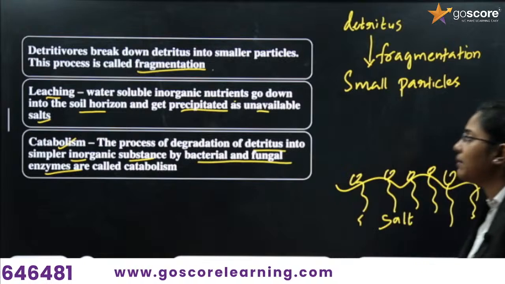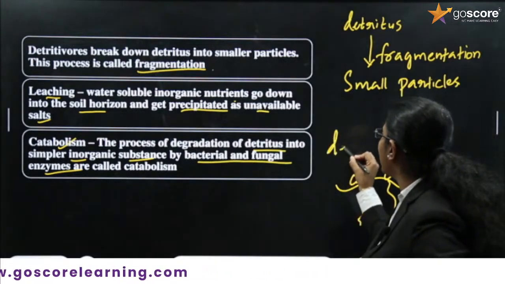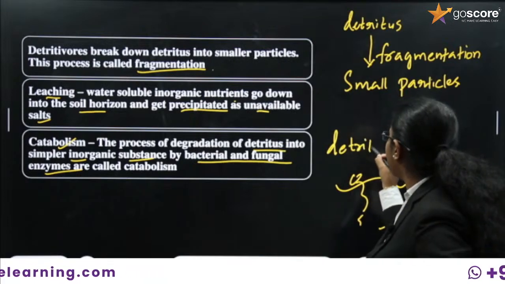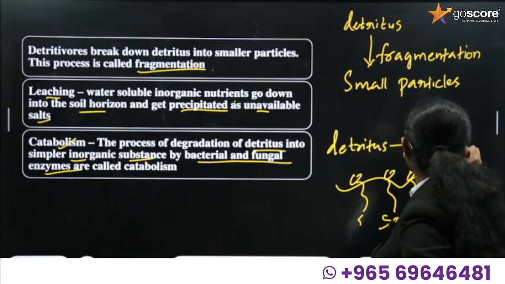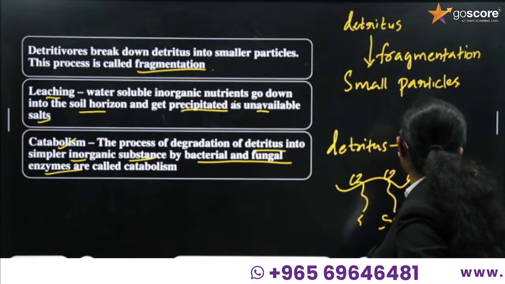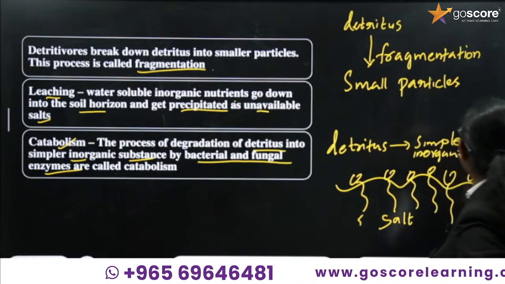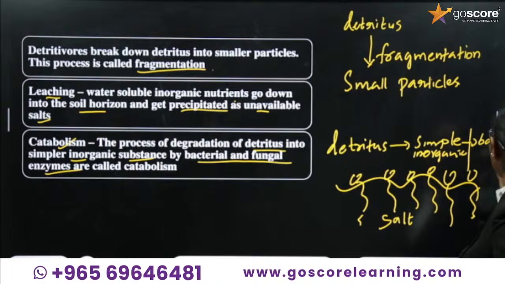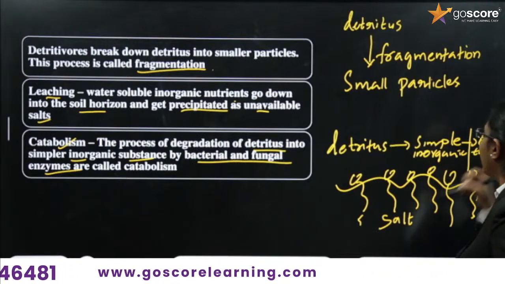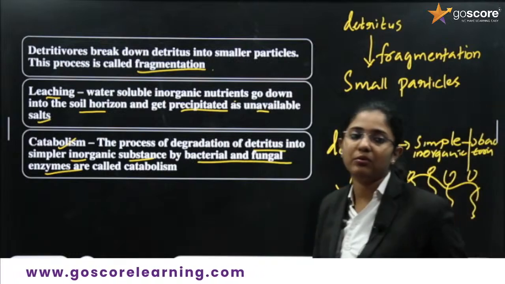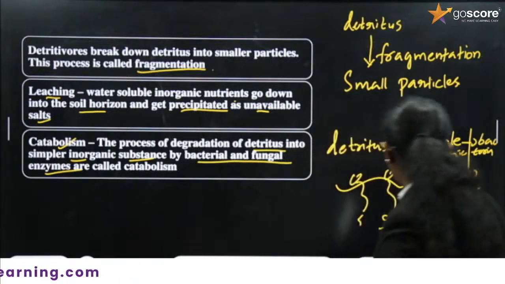If detritus is converted into simple inorganic substances with the help of bacterial or fungal enzymes, then we call that process catabolism.